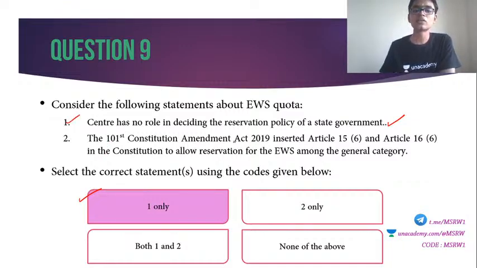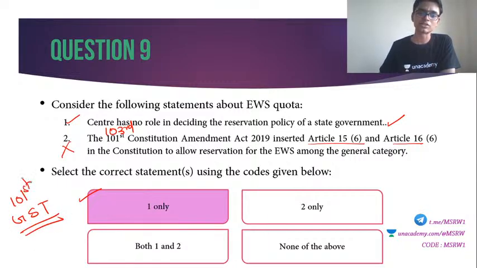Second one, the 101st Constitutional Amendment Act inserted Article 15 and 16(6) in the Constitution. This is wrong. It is the 103rd Constitutional Amendment Act. EWS was brought as a part of the 103rd Constitutional Amendment Act. Can anybody tell me what is the 101st Constitutional Amendment Act? Anyone? Any idea? Yes, it is the Goods and Services Tax, GST. This is the 101st Constitutional Amendment Act.